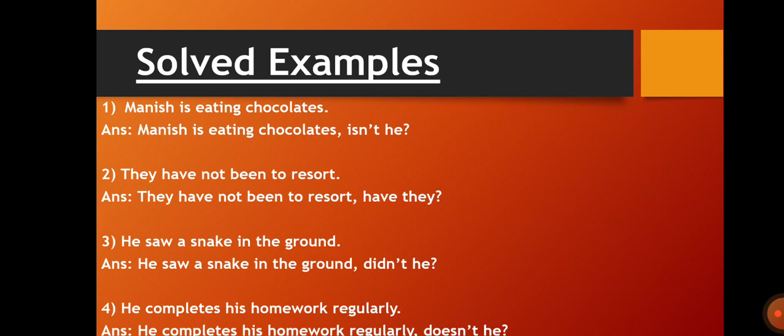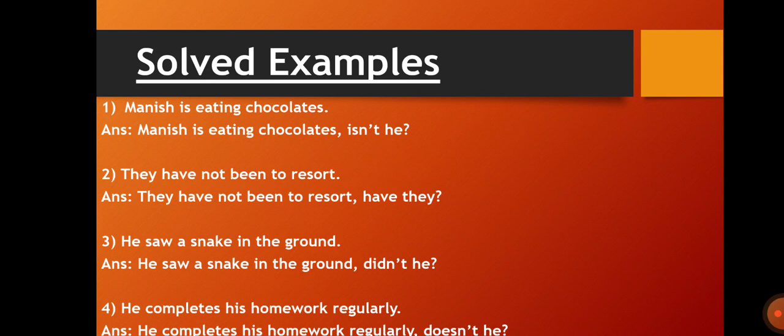Now let us see the solved examples. Manish is eating chocolates. So the answer will become Manish is eating chocolates, comma, isn't he? Since in the statement it is positive, we have to use a negative question tag, isn't he. And Manish is a male, so we have used a pronoun instead of a noun.